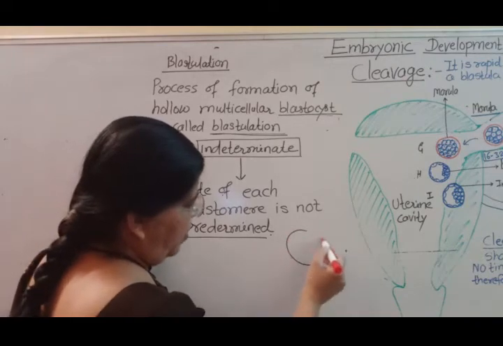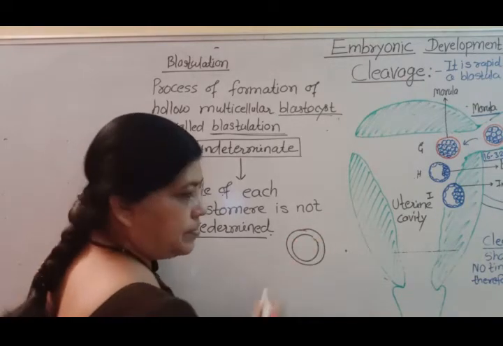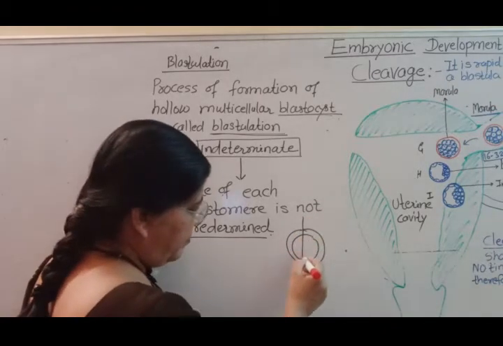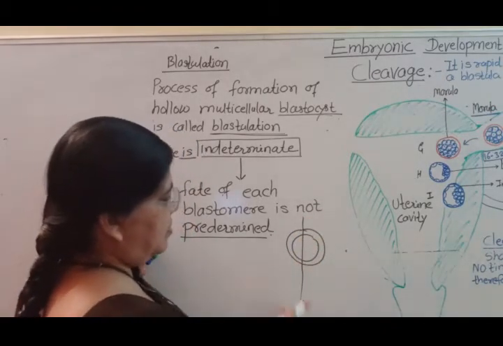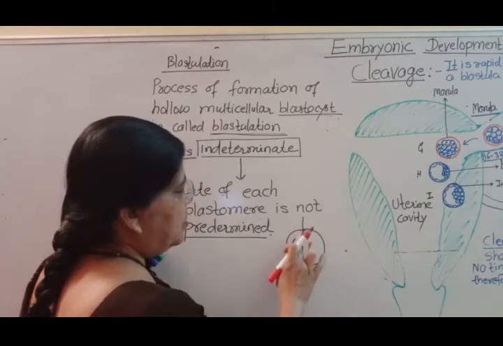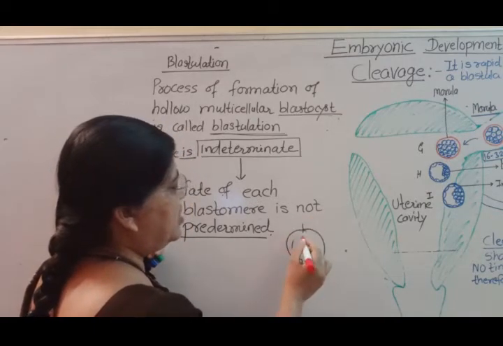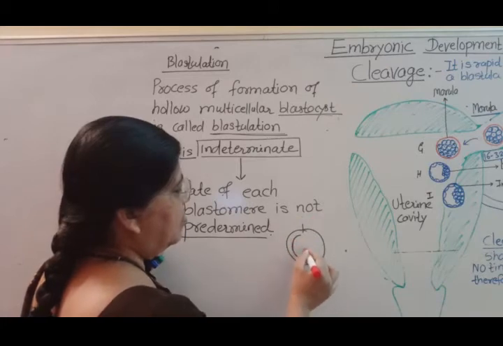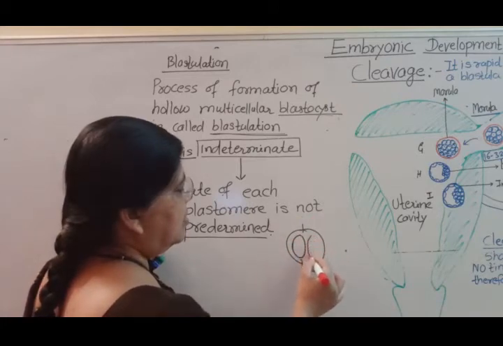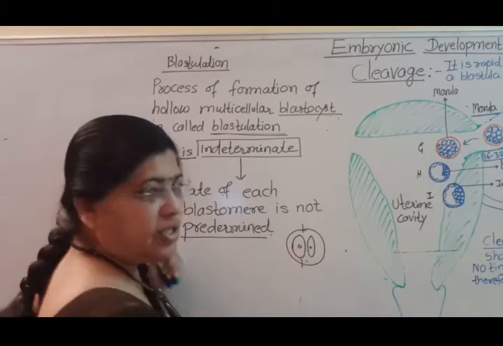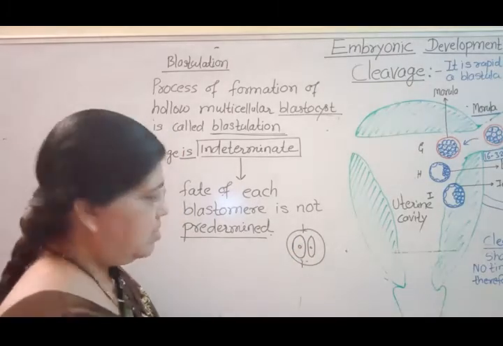This is the zygote. After the first cleavage, two unequal cells, two unequal blastomeres are formed. This is the larger blastomere, and this is the smaller blastomere.